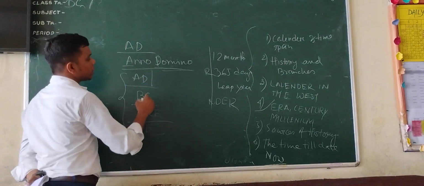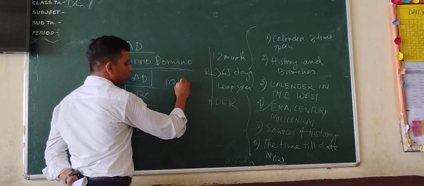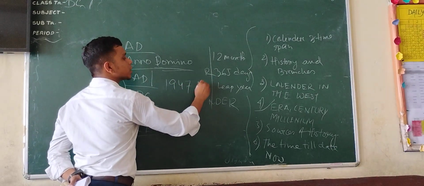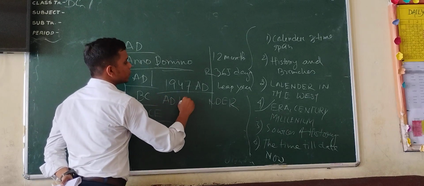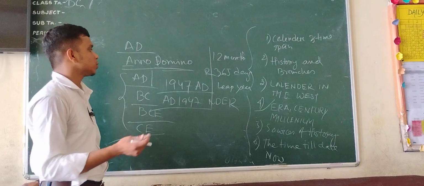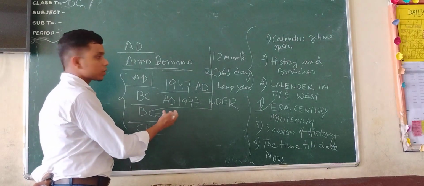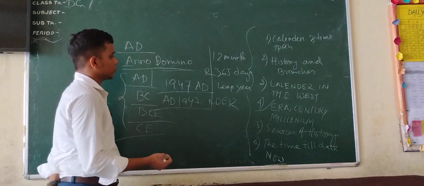And what is AD? AD, sometime later, India got independence in 1947. You can write AD, and you can also write it like this: AD, after death, 1947, India got its independence. Both are correct. There should be no hesitation about which is good or bad, or which is correct or not. You can write this also.